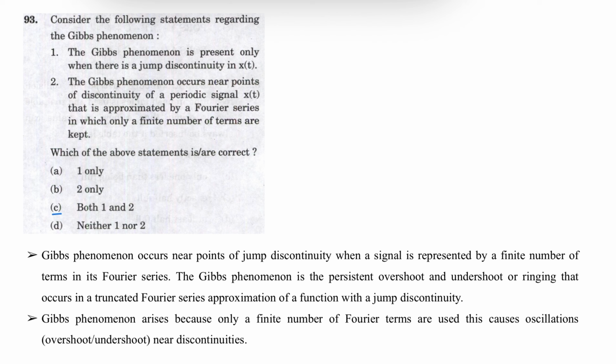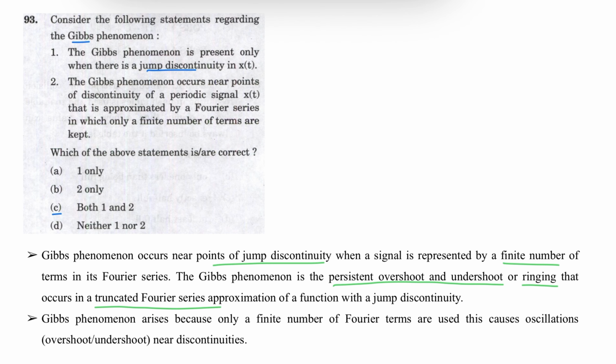Next question. Consider the following statements regarding Gibbs phenomenon. Statement 1. The Gibbs phenomenon is present only when there is a jump discontinuity. Statement 1 is correct. Gibbs phenomenon occurs near the points of discontinuity when a signal is represented by a finite number of terms in its Fourier series. This Gibbs phenomenon is persistent overshoot and undershoot. It is persistent overshoot and undershoot, or persistent ringing, that occurs in a truncated Fourier series approximation of a function